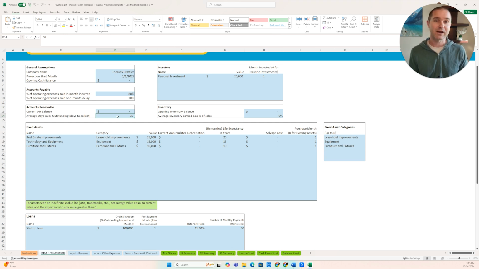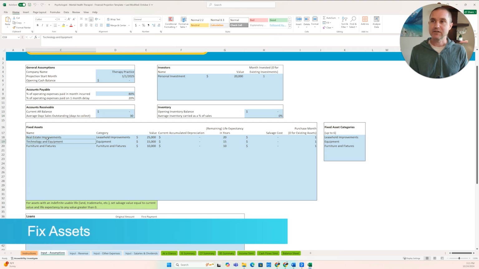Or, if you're private pay, you might get paid up front at the time of service. So we put 30 days here. This kind of maybe is a mix. If you're partial private pay, partial insurance, maybe it averages out to 30 days. Now, inventory, you don't really have inventory. You're selling a service, you're not selling products, so we have zeros in here for the inventory section.